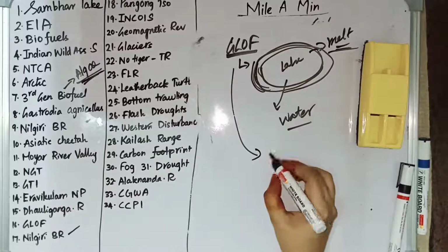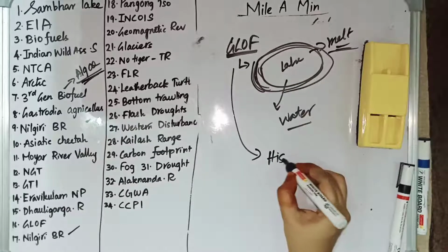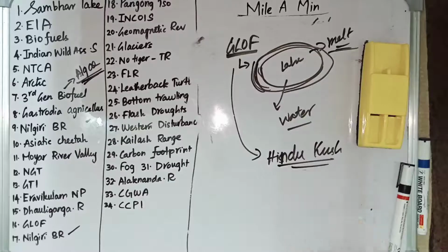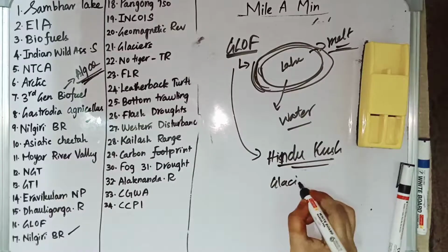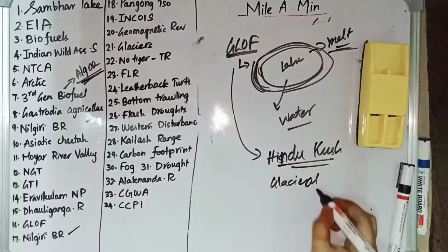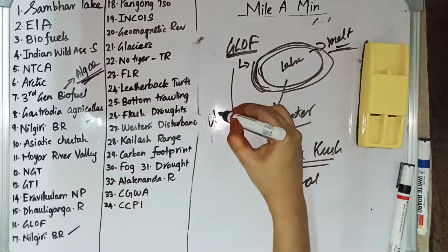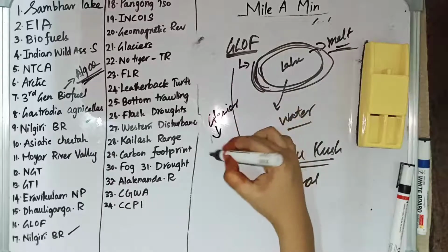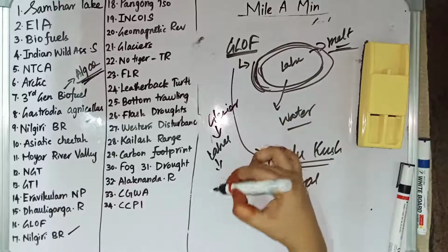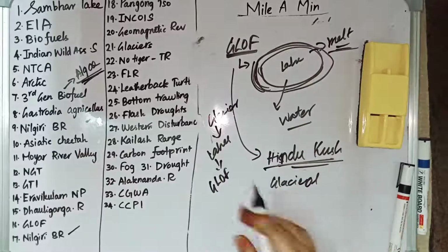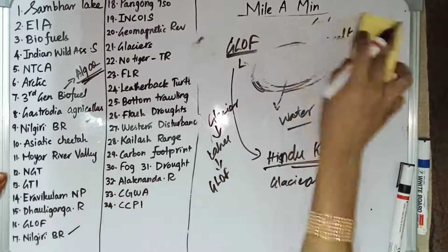And Hindu Kush Himalaya favors the creation of glacial lakes, and the glacial lakes are created because of melting glaciers. The glaciers are being melted, and because of this, many glacier lakes are created, and because of this, there is a high risk of Glacier Lake Outburst Flood in the Hindu Kush Mountains. So these are the points which are relating to Glacier Lake Outburst Flood.